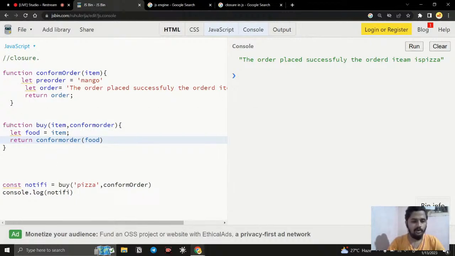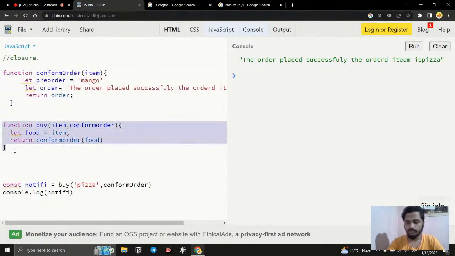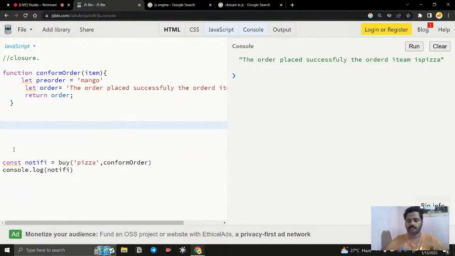Just imagine we are calling this function, and the function is going to get an item, and it is going to return another function. Once the function executes and reaches the return statement, it is going to be removed from memory. It no longer exists.